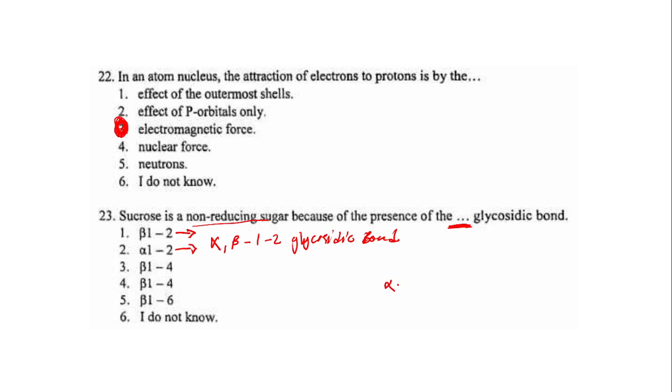So alpha glucose plus beta fructose, they are going to form alpha beta 1 to 2 glycosidic bond.